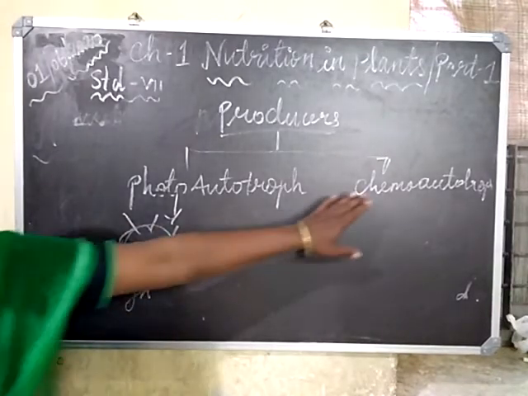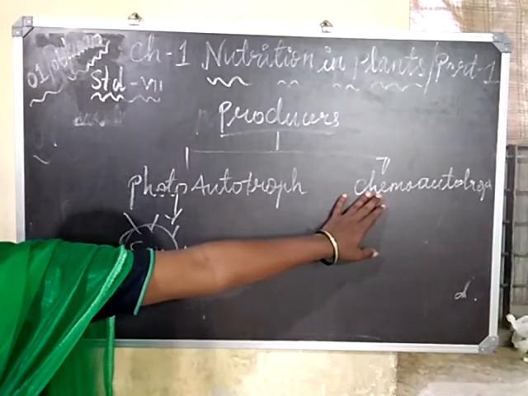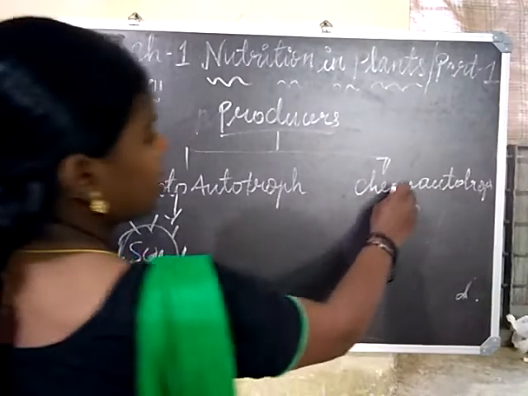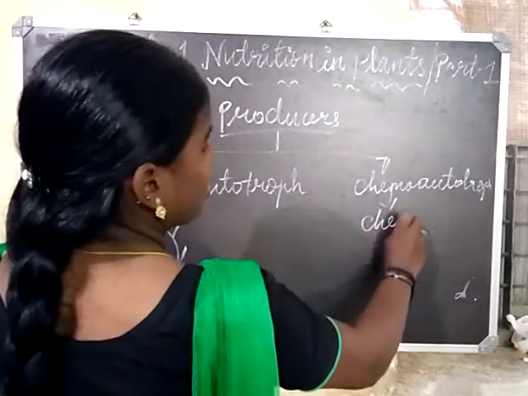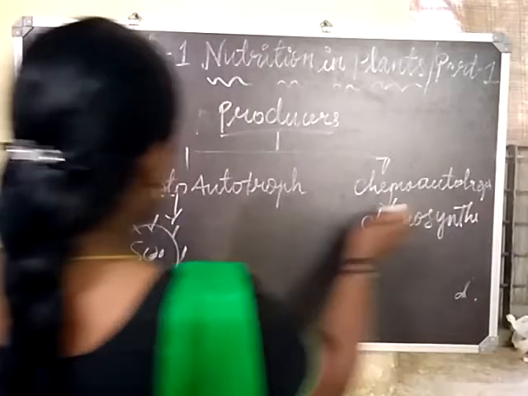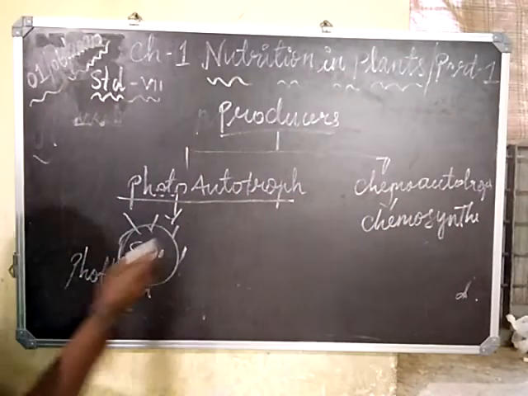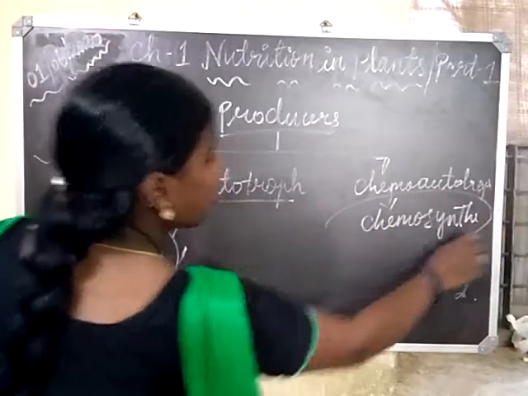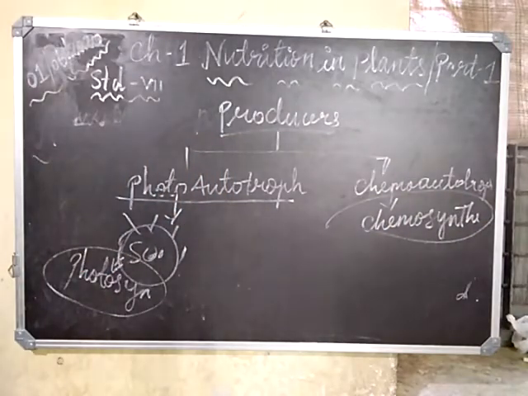However, chemoautotrophs are those which perform chemosynthesis. So photoautotroph, presence of photosynthesis; chemoautotroph, presence of chemosynthesis. That's basically synthesis by a chemical reaction, and it's mainly in the deep water.